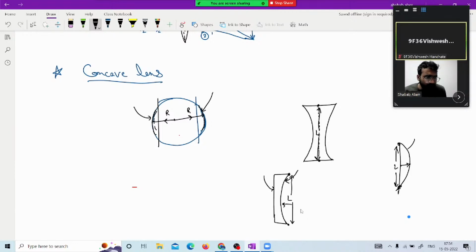What is bulged out? The refracting surface. Again, from the aperture point, from the effective length, if we look at the refracting surface that is depressed in, that is why it is known as a concave surface in that situation. You can make a convex and concave lens from the identical sphere.